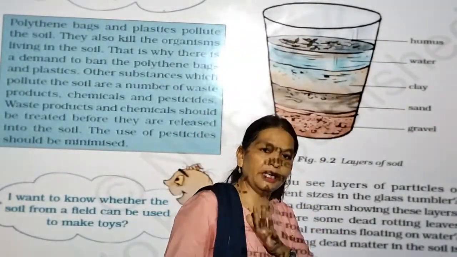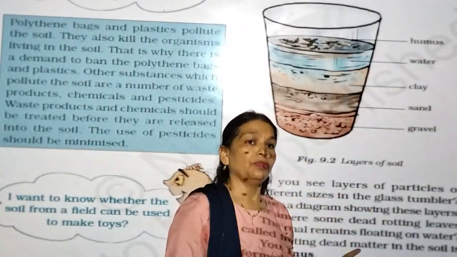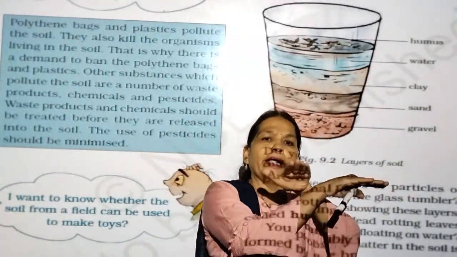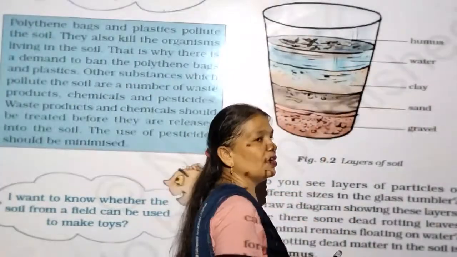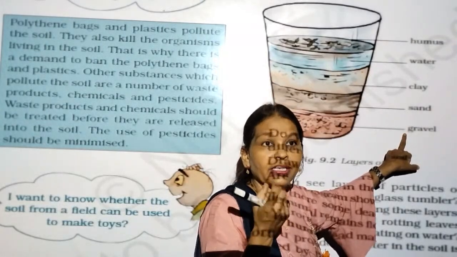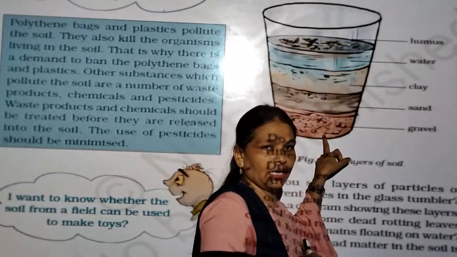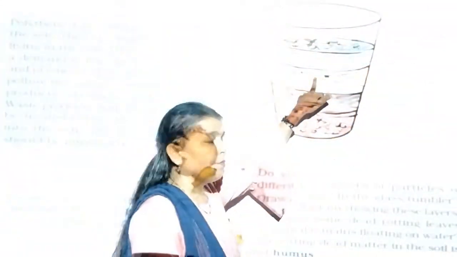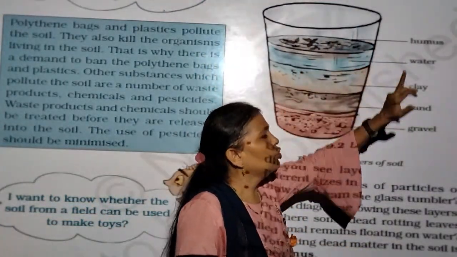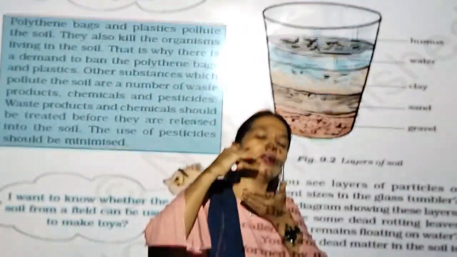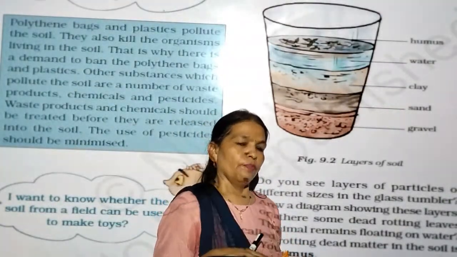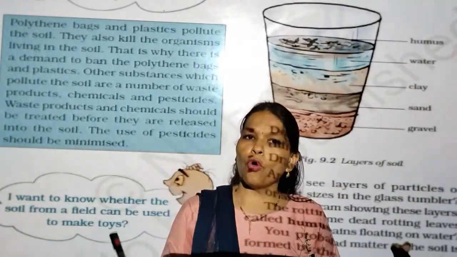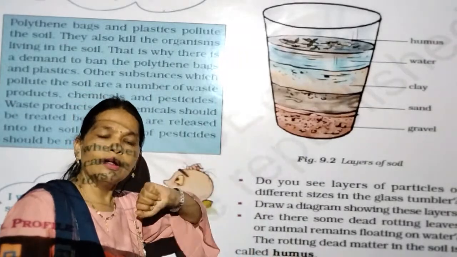You already learned density, which I taught you in 5th standard. Substances heavier than water sink into the water, and substances lighter than water float on the water. So here the stone is heavier. Gravel means small stones, the black stones used in building construction, which settle down. Sand is a little lighter than gravel, so its layer is separate. Then the water, and the dry leaves, dry grass and microorganisms float on the water, because the density of microorganisms is less than water and the density of gravel is more than water, and that is why it sinks into the water.